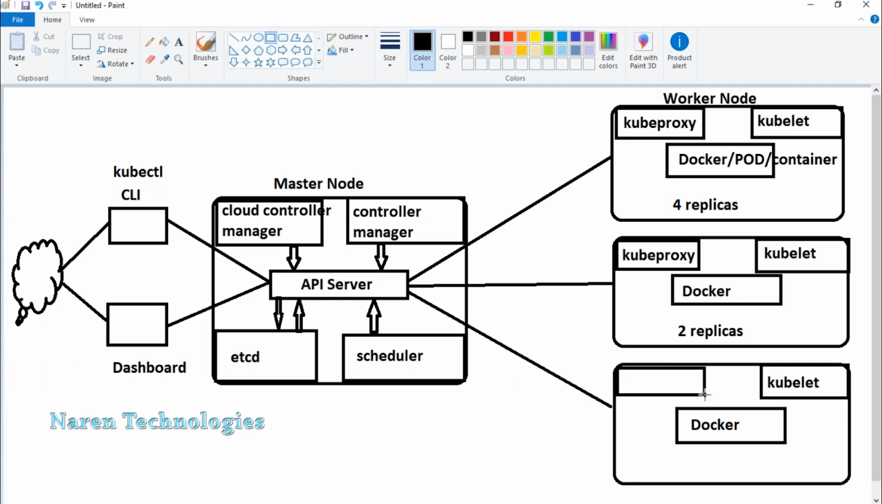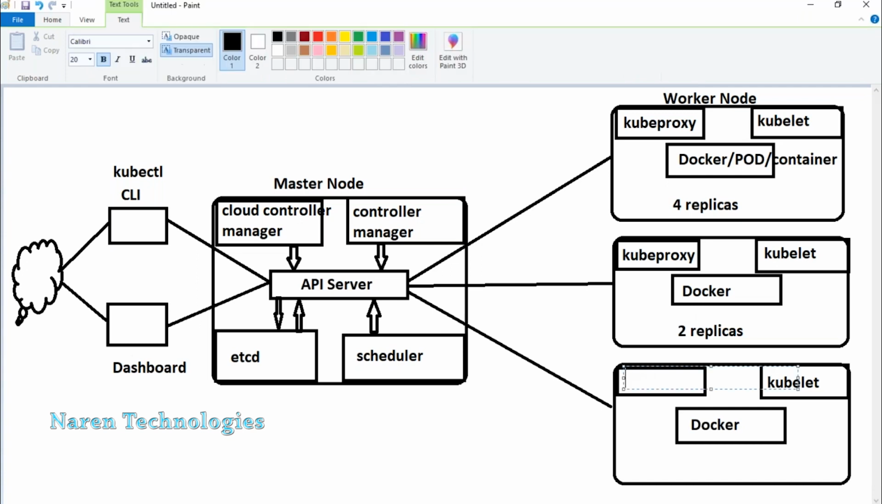Kube proxy. This is for communication purpose, accessing purpose.